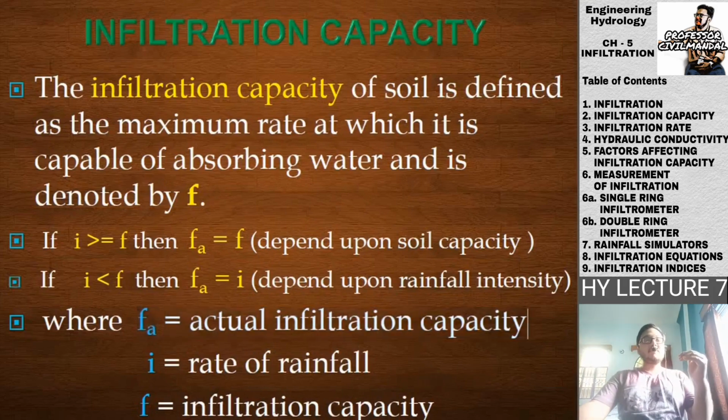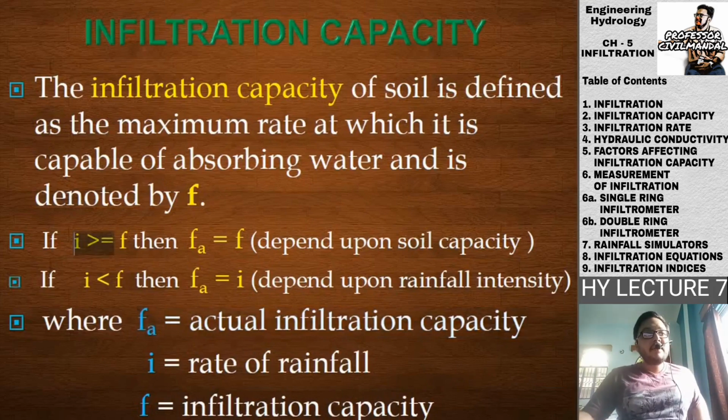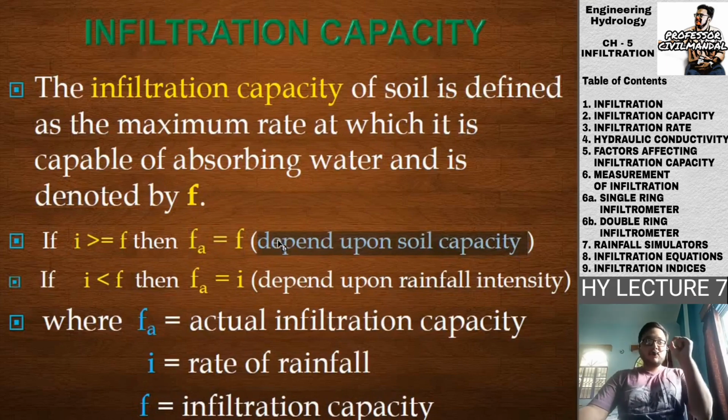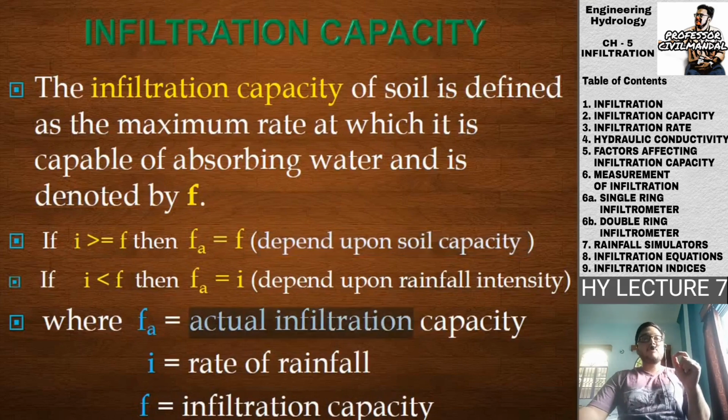Using these terms Fa, I, F, we make a comparison: if I is greater than or equal to F, then Fa is equal to F, depending upon soil capacity. So Fa, the actual infiltration capacity, is equal to the infiltration capacity if and only if the rate of rainfall is greater than or equal to the infiltration capacity of that particular soil.